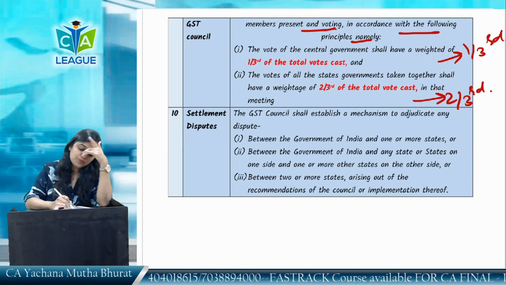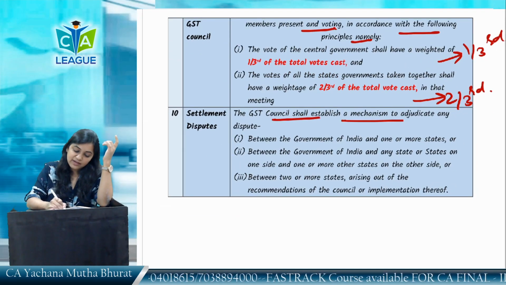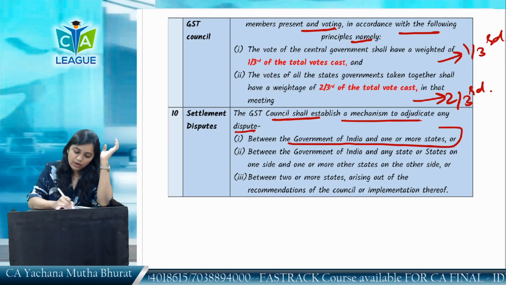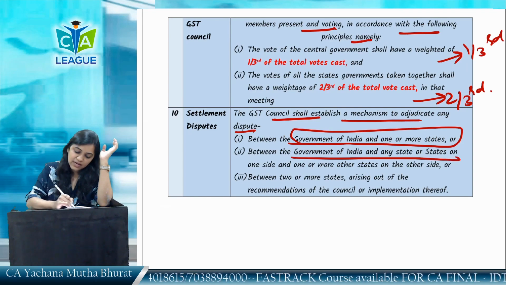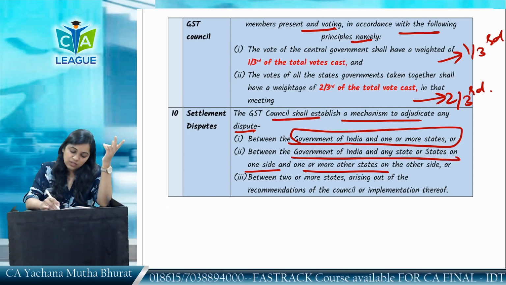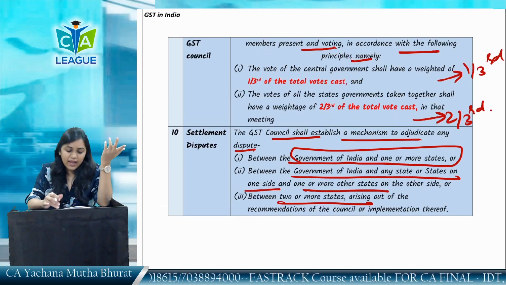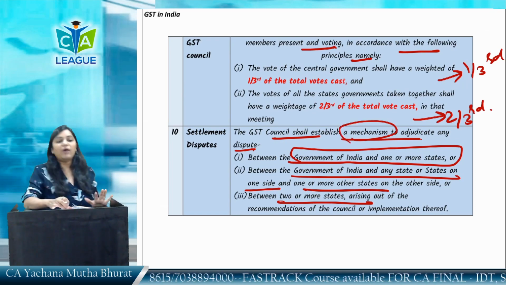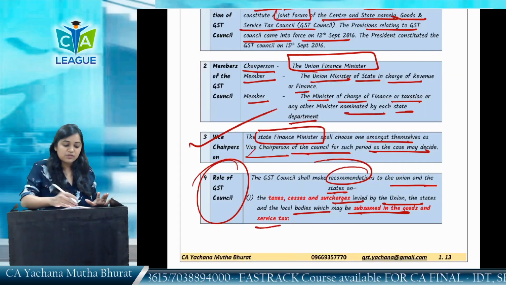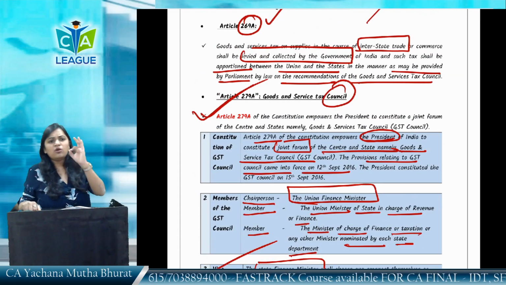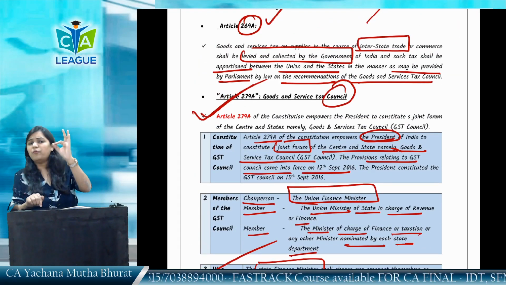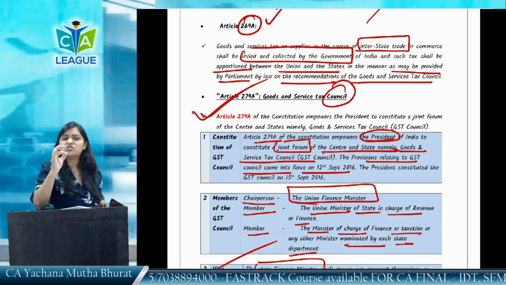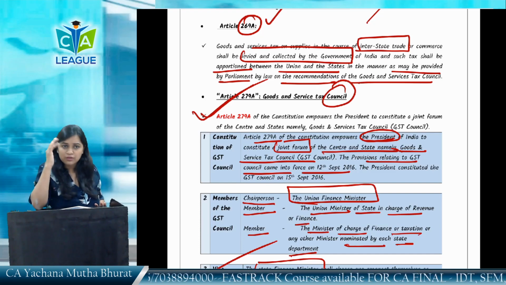And on settlement of disputes, the GST Council will establish a mechanism to adjudicate any dispute which arises between the Government of India and one or more states, the Government of India and any states on one side and another state or states on the other side, and between two or more states. Any settlement will come, the mechanism to adjudicate that dispute will be recommended by whom? The GST Council. The role of GST Council is very important. Nothing could be done under GST beyond the recommendation of GST Council. GST Council will provide recommendation on each and everything.